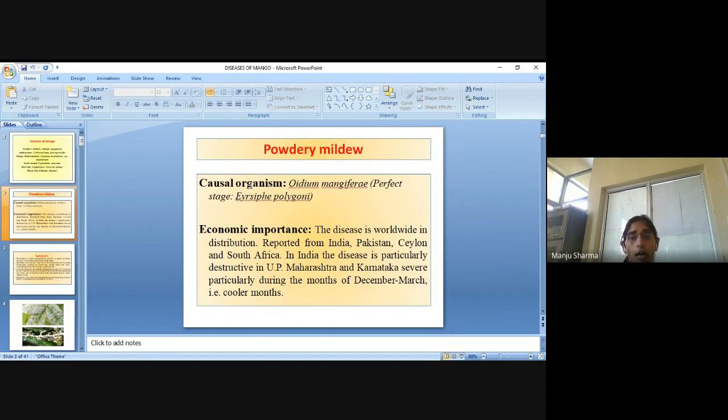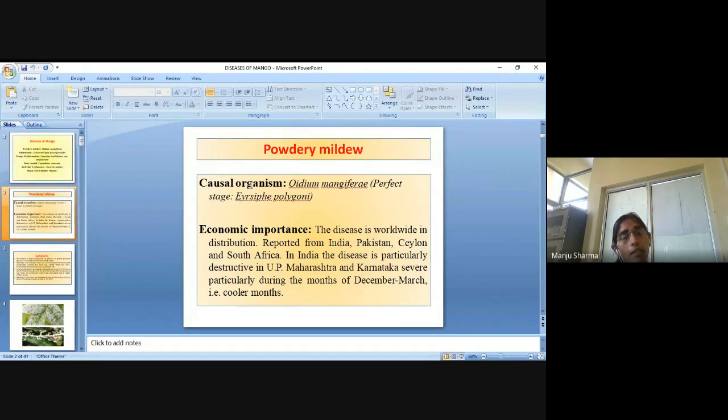In India, the disease is particularly destructive in UP, Maharashtra, and Karnataka. It is severe particularly during the months of December to March, and these are the cooler months.